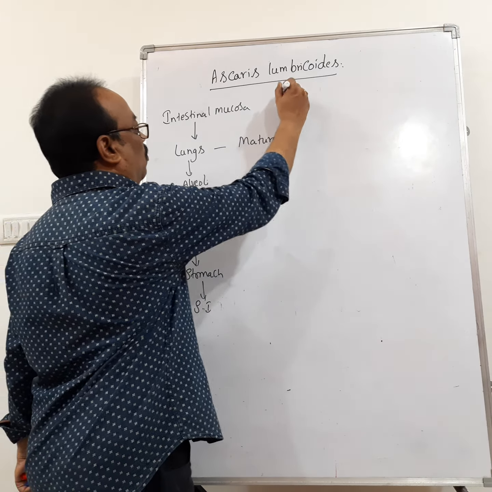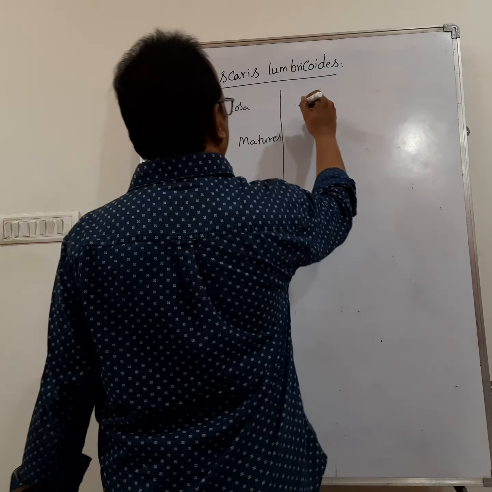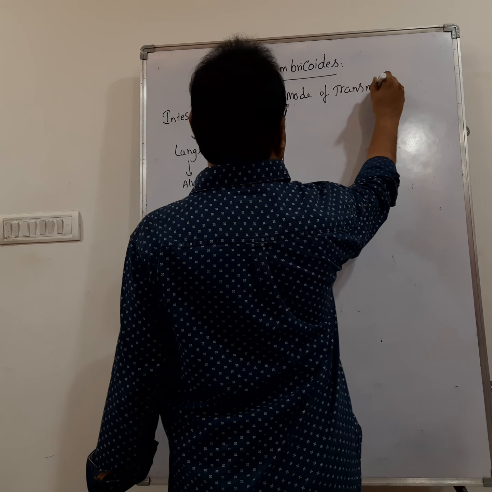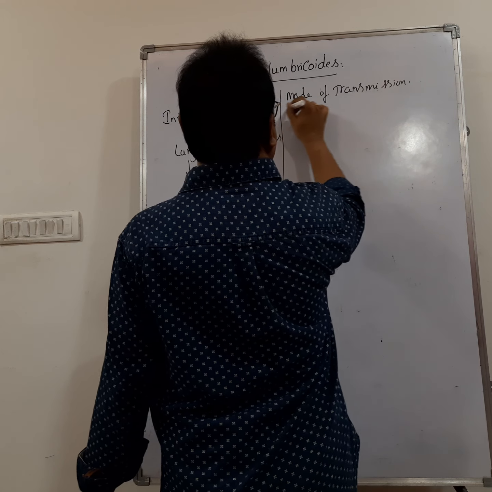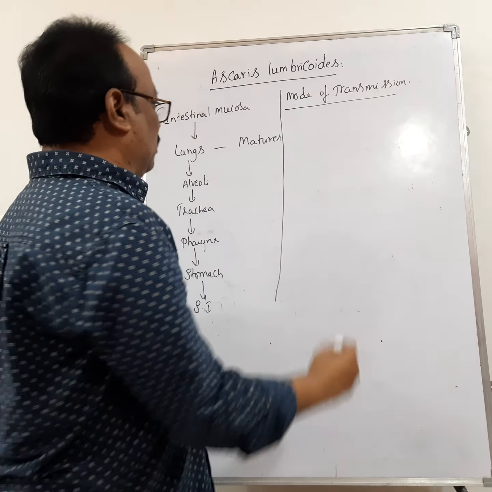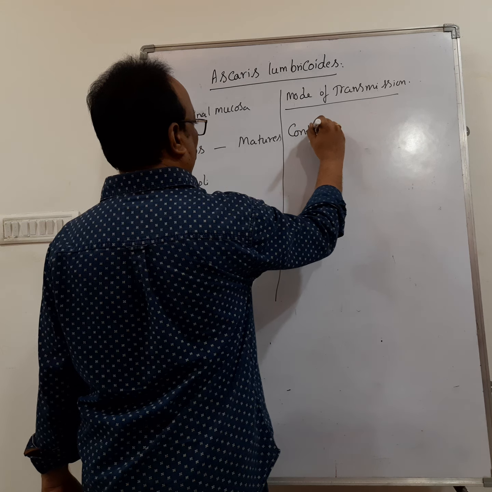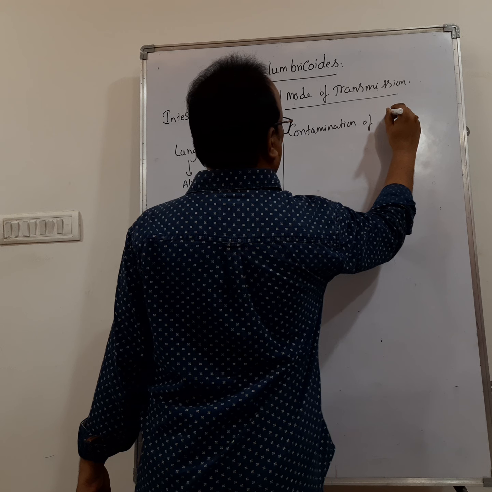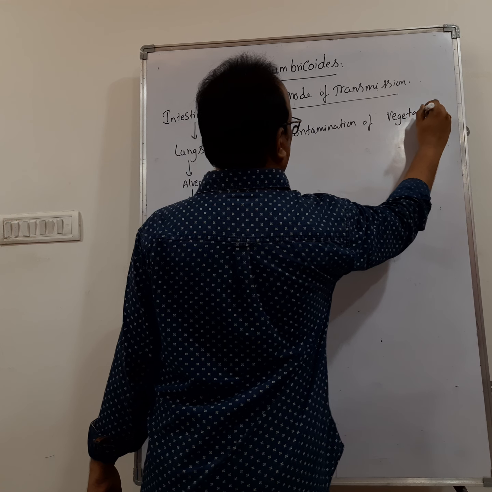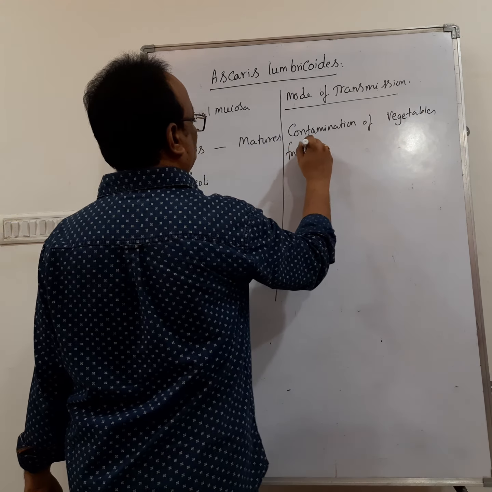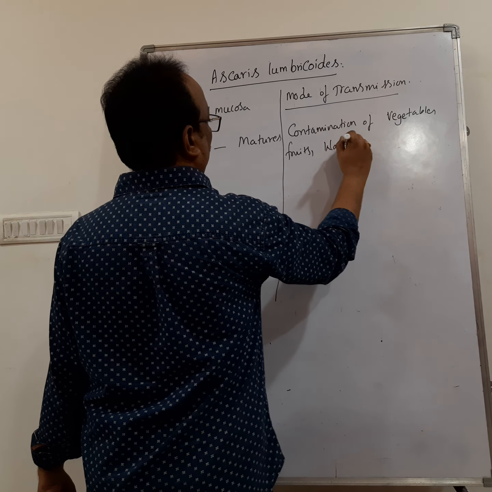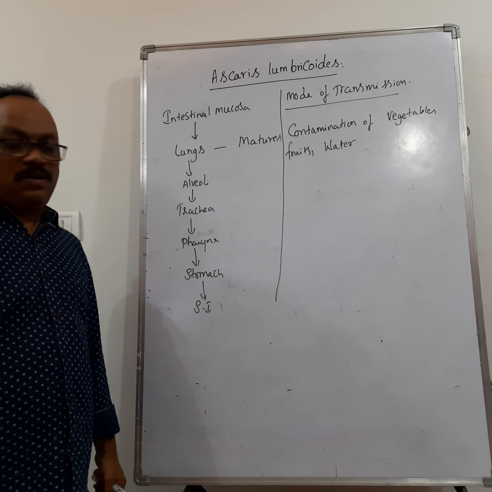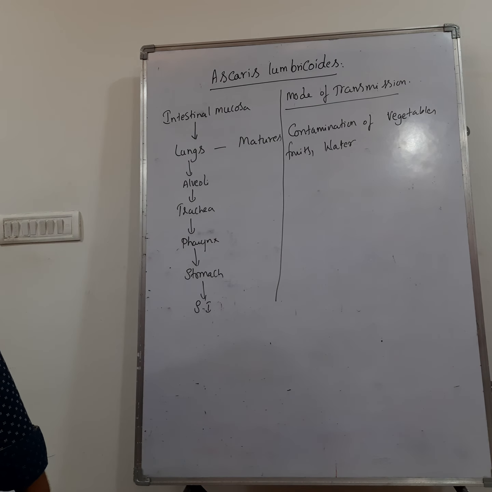Now, let us see the mode of transmission. How is this parasite transmitted? By contamination of vegetables, or fruits and water. By consuming contaminated foods, contaminated vegetables, fruits and water.